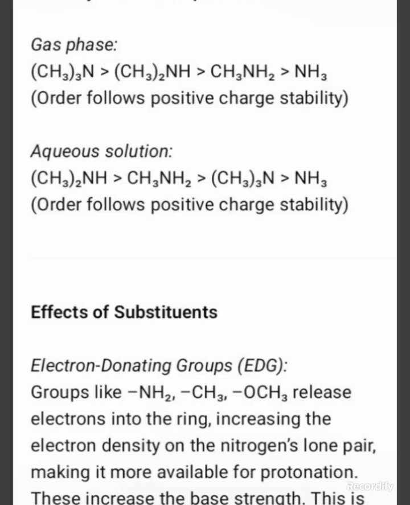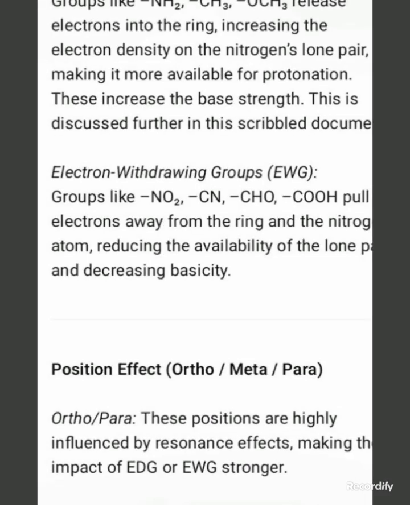These increase the base strength. This is discussed further in this scribbled document.